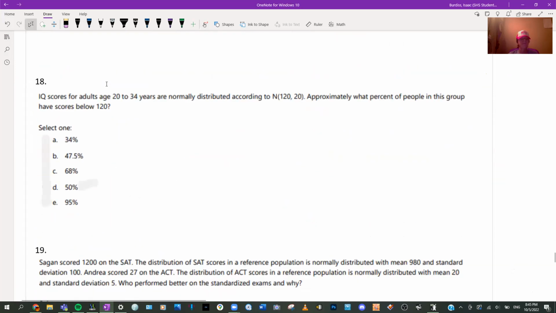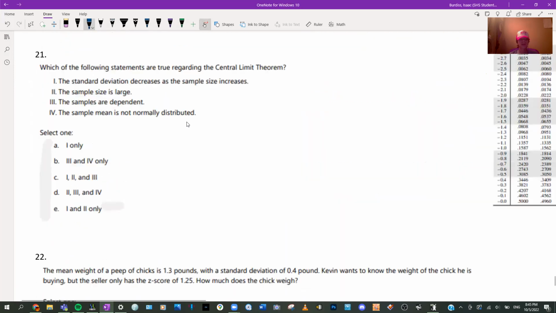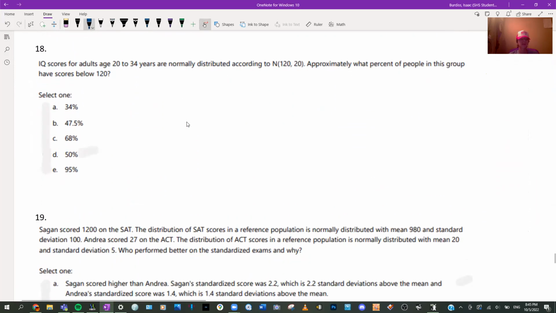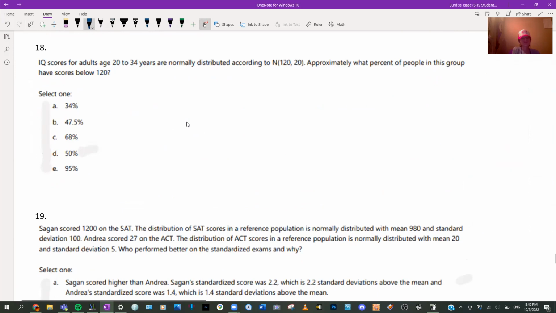All right, continuing. Do we have that many questions left? Not really, luckily. Okay. IQ scores for adults are as given, which means the mean is that and the standard deviation is that. What percent of people have scores below 120?